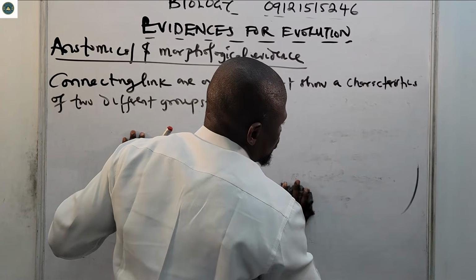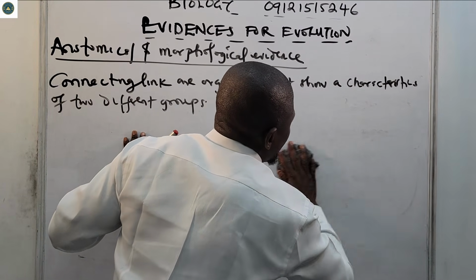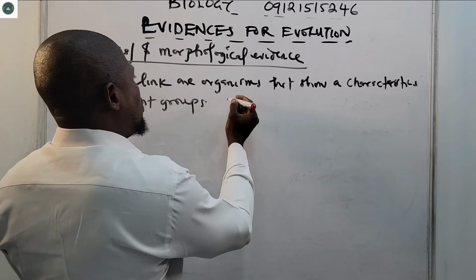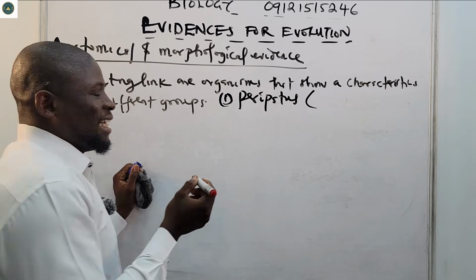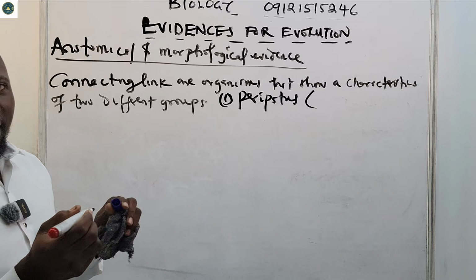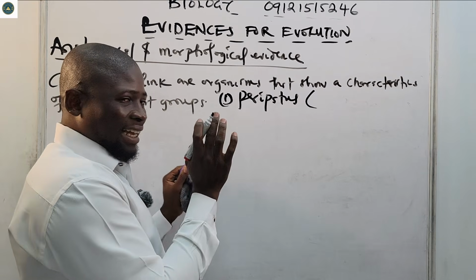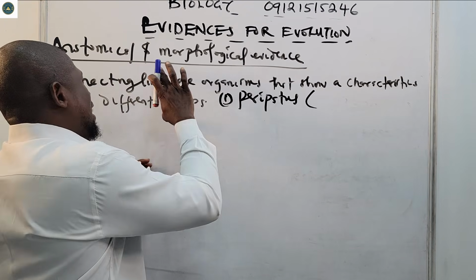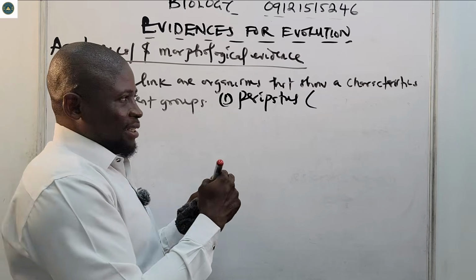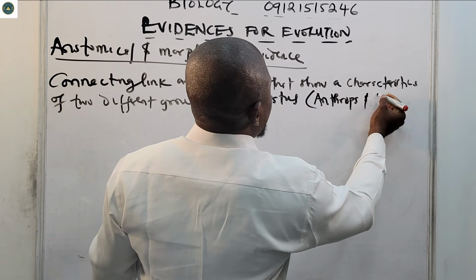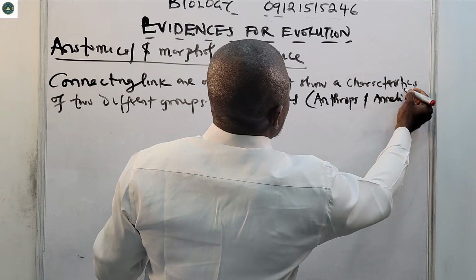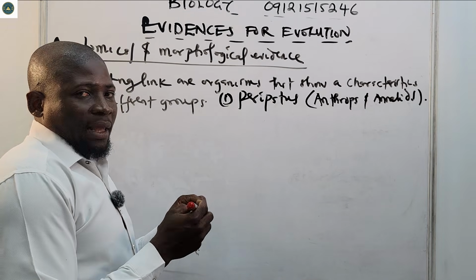Number one is Peripatus. This one links annelids and arthropods together. Peripatus is the connecting link between arthropods and annelids.